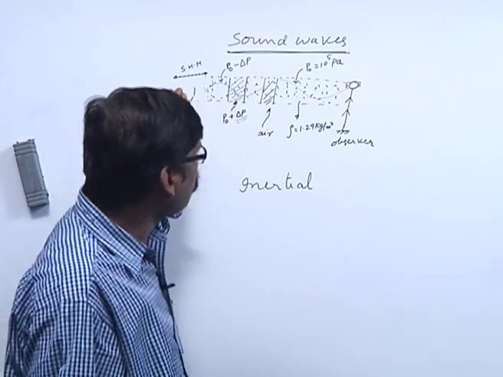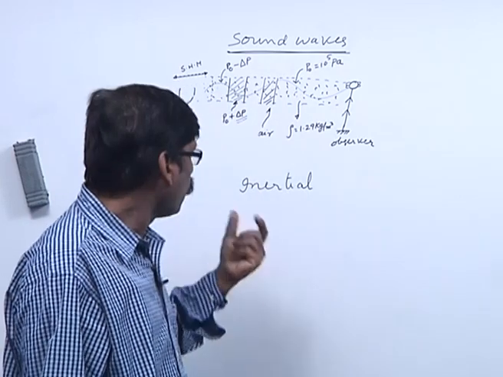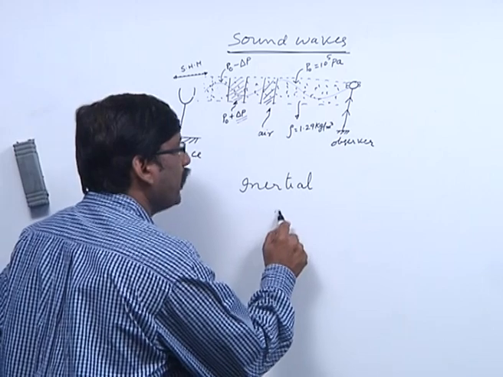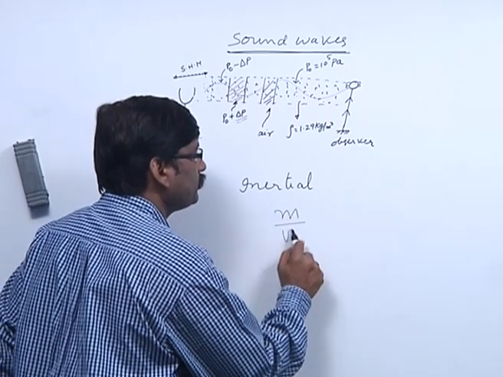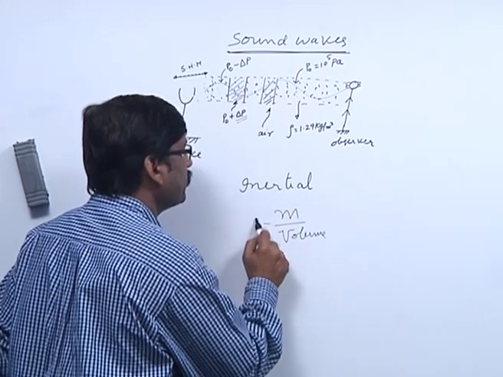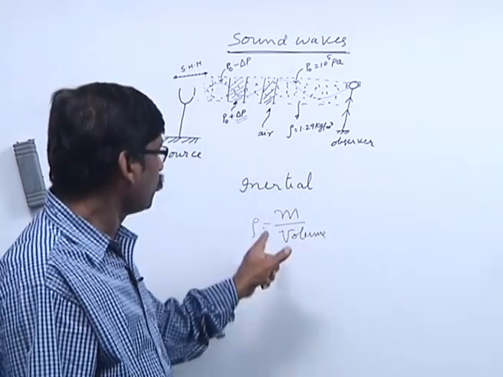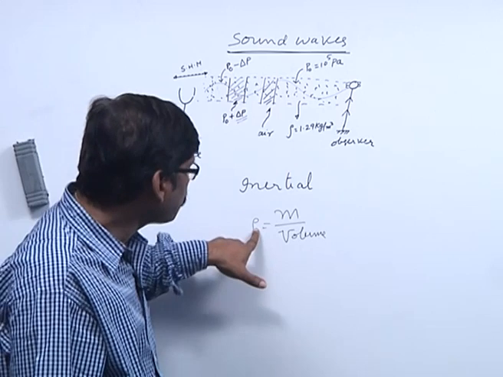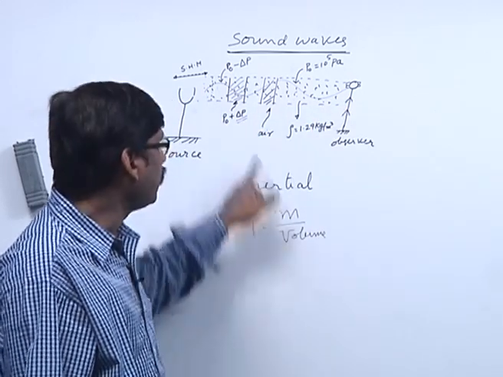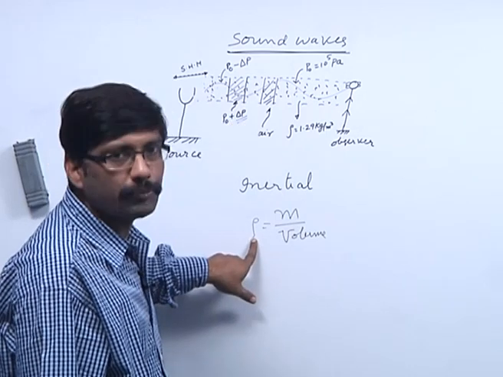But in case of a continuous medium like air, what is inertia? So, we take mass per unit volume, which is nothing but density. Density is the measure of inertia of the medium.